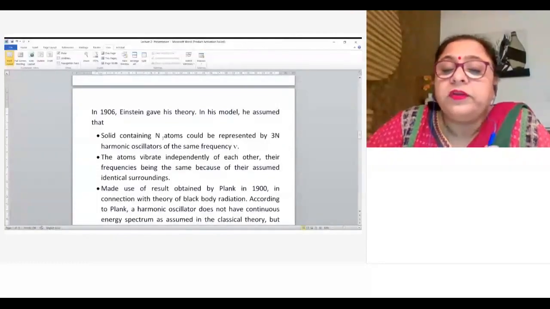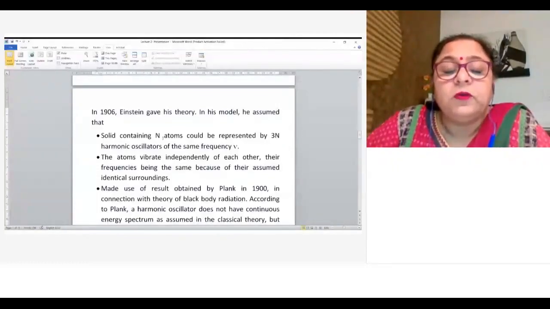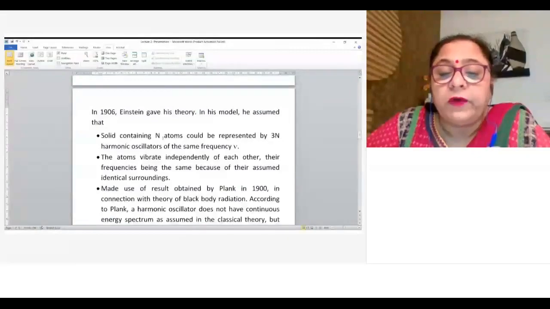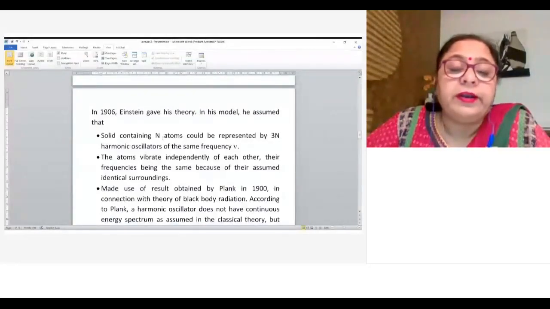And the second assumption is that the atoms vibrate independently of each other. Okay, they don't see the other or neighboring atom. So basically we can say that he neglected interatomic interactions. He assumed that each atom vibrates independently, and the frequency of vibration is also the same because each atom has similar or identical surroundings. That was his second assumption.